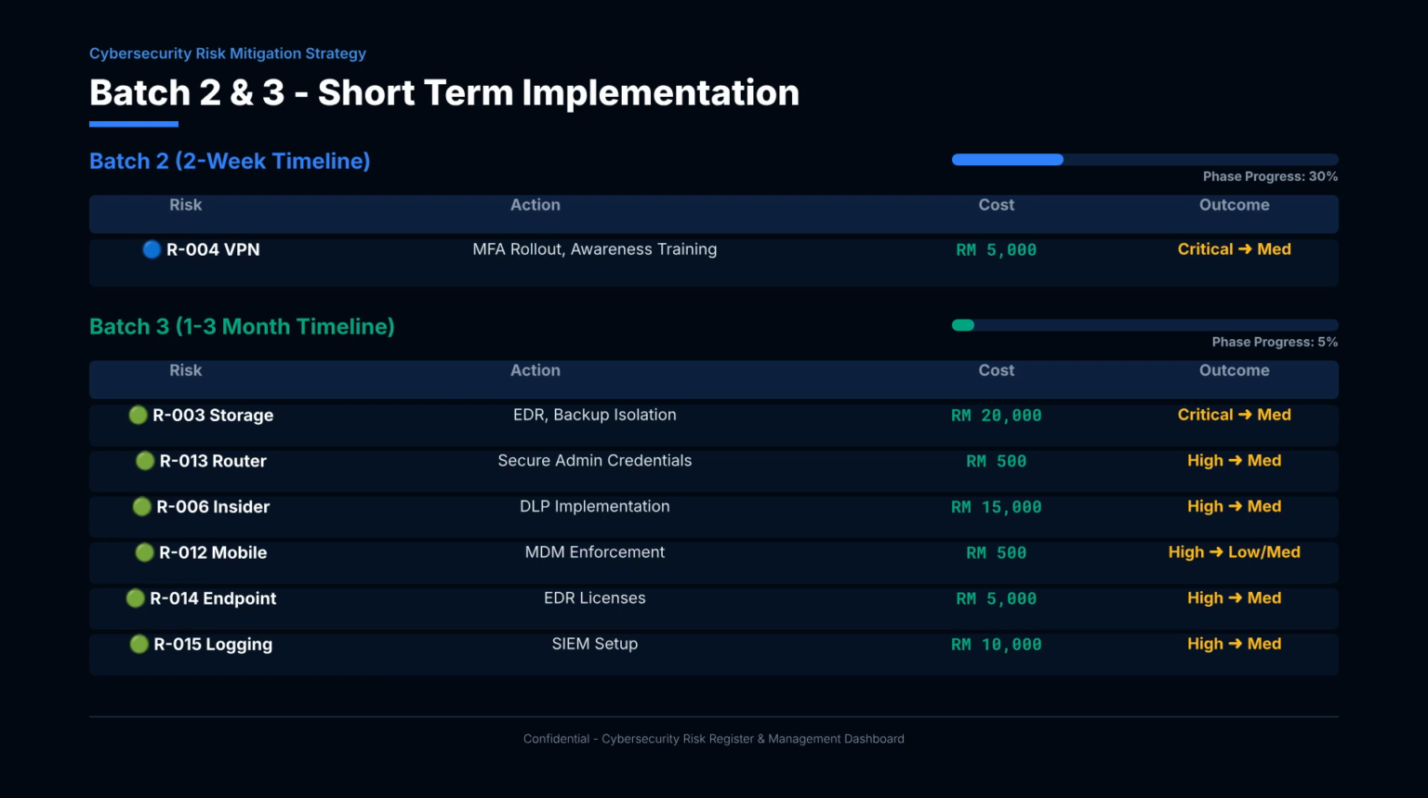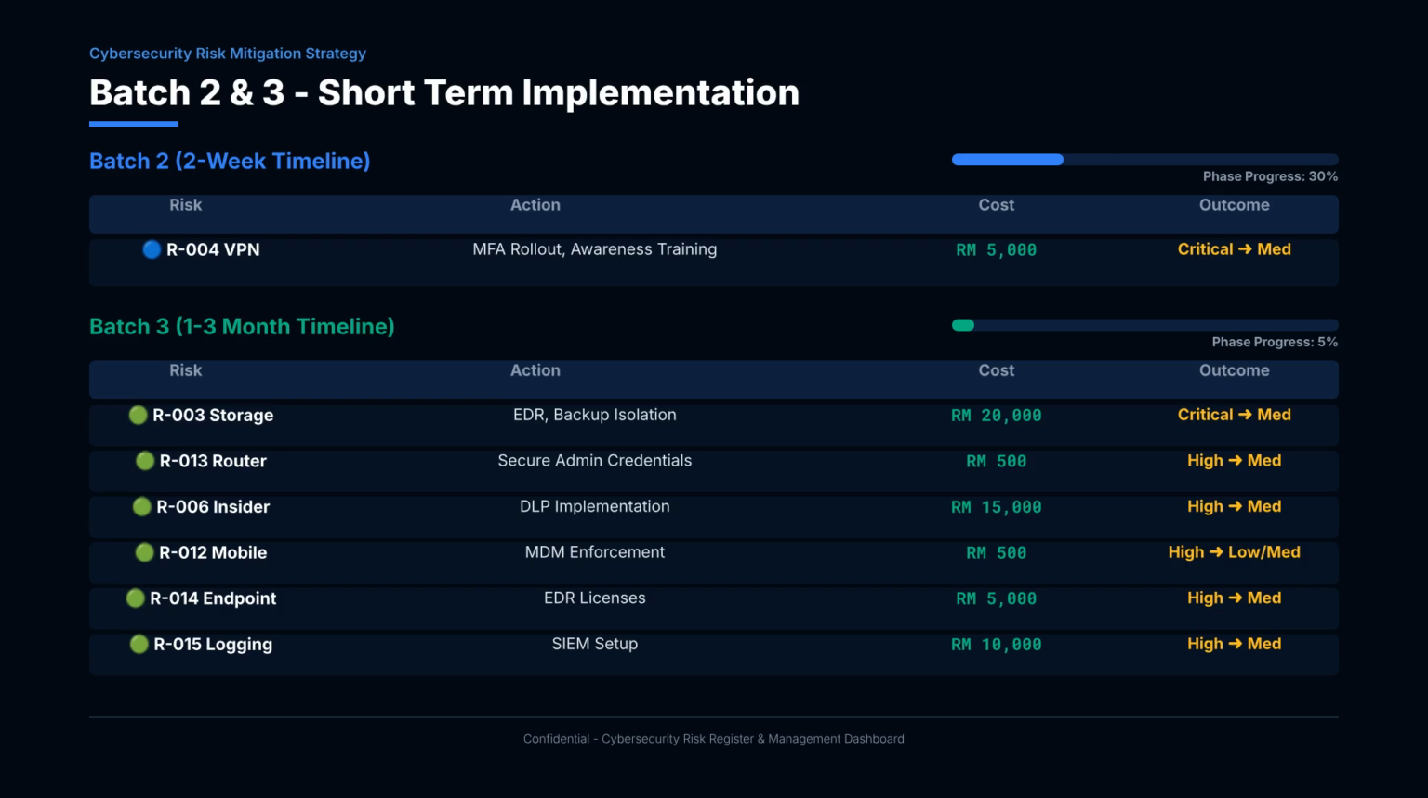Moving to Batch 2 and 3, which require budget and planning. Batch 2 is the delayed VPN MFA rollout, R004, 2 weeks, RM5000, critical to medium. Batch 3 covers the remaining high risks over 1 to 3 months. R003, ransomware, EDR, and backup isolation, RM20000. R013, router, secure admin credentials, RM500.